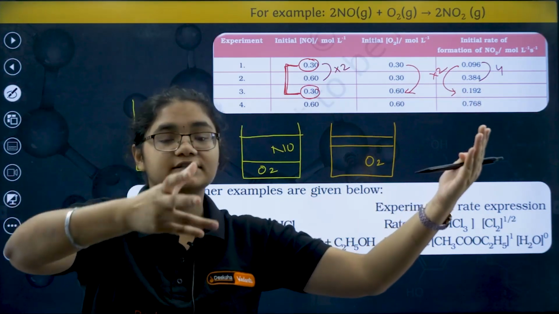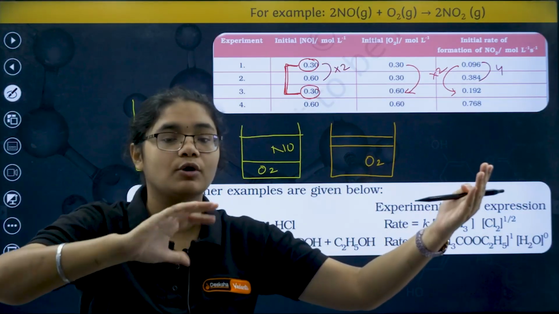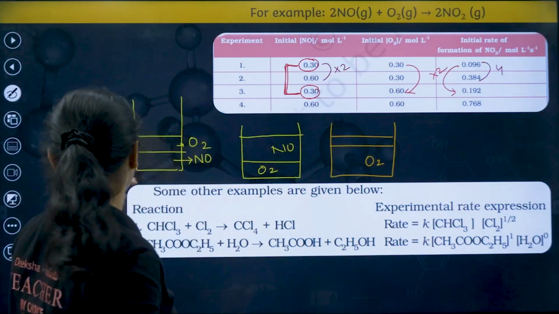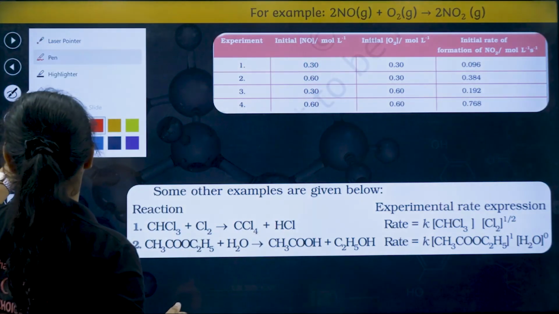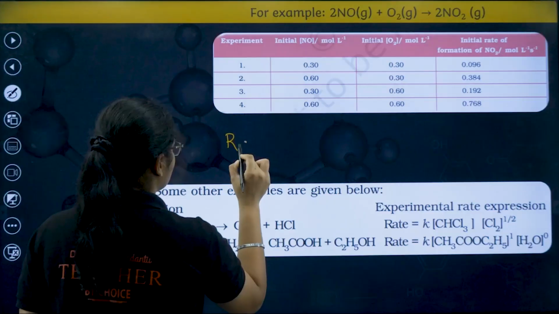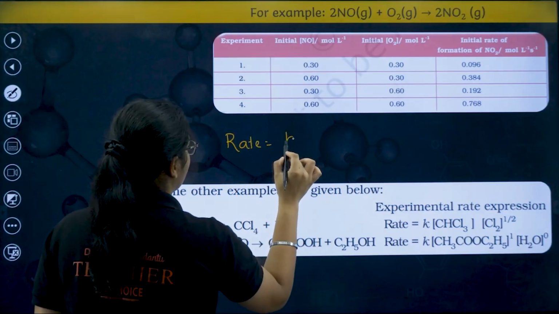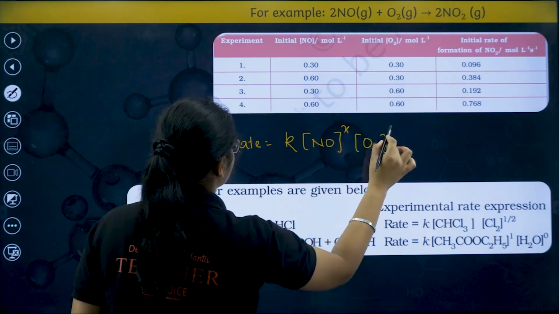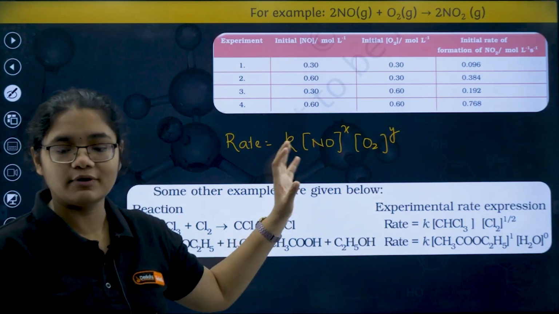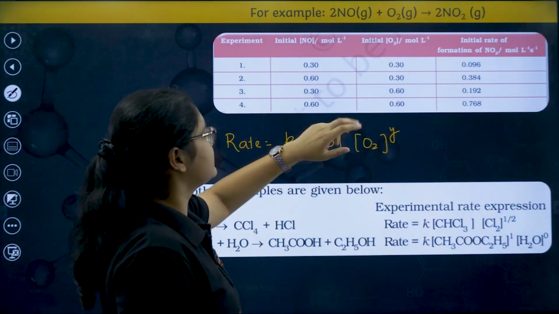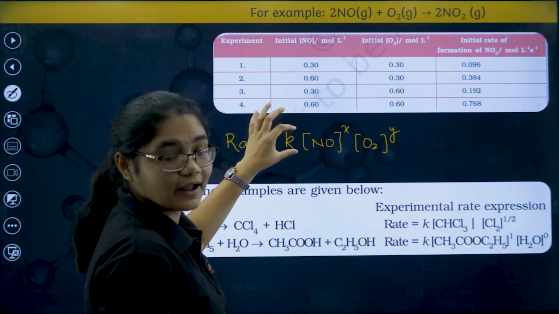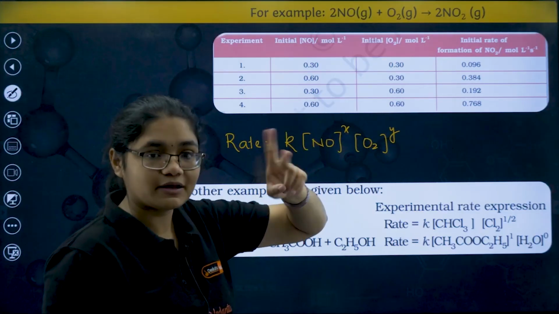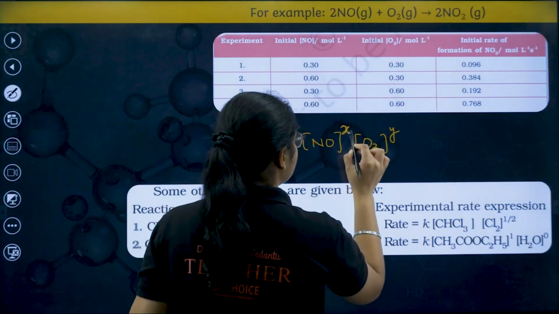That means if I change the concentration of NO to double, the rate becomes 4 times. But if I increase the O2 concentration to double, the rate just doubles. So I can write the rate law like this. Rate is equal to K into NO to the power of X, O2 to the power of Y. Now here you have to understand this X and Y. When you are doubling this NO, how many times is the rate changing? It is becoming 4 times, right? That means, 2 squared is 4. So the X value will be 2.